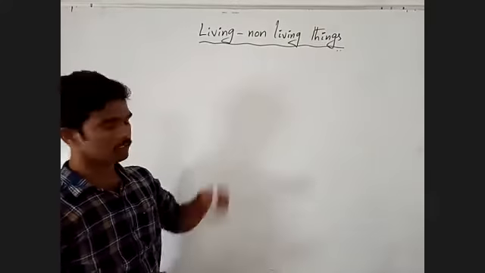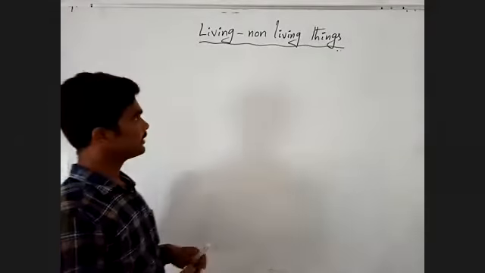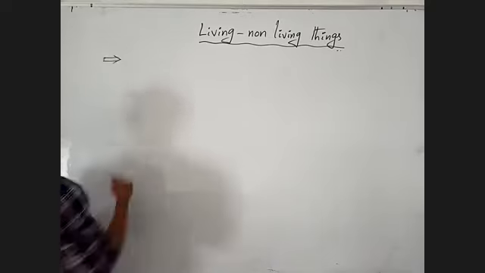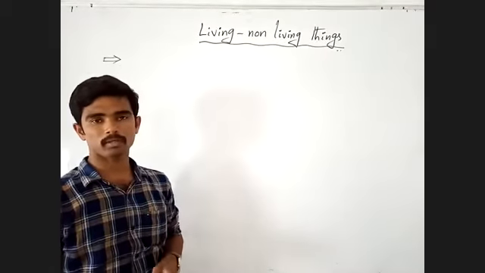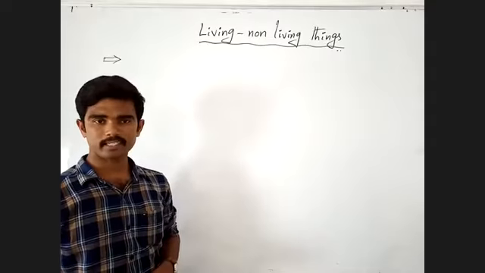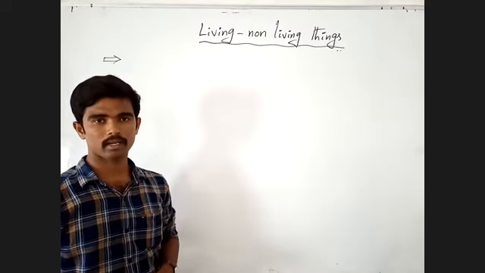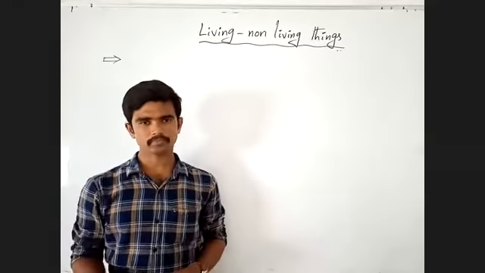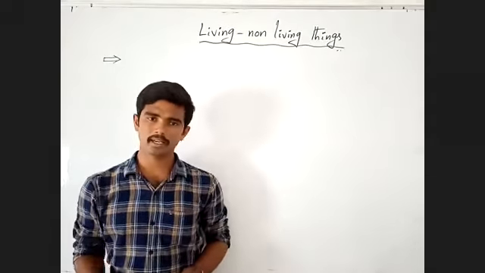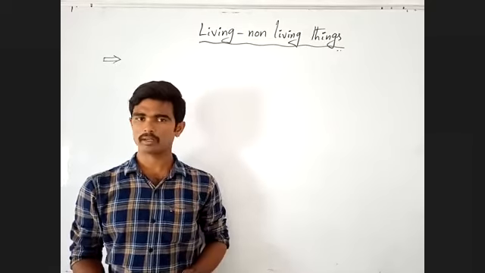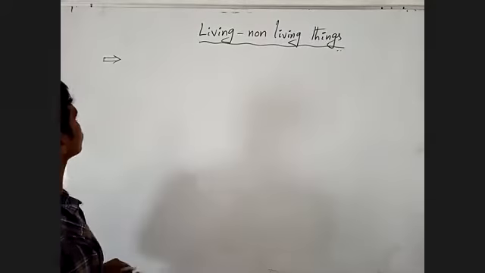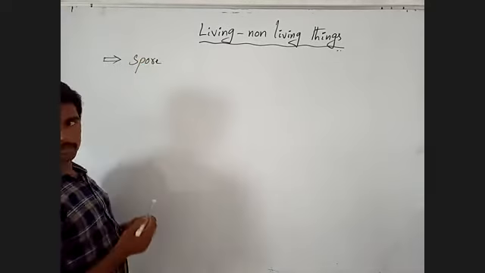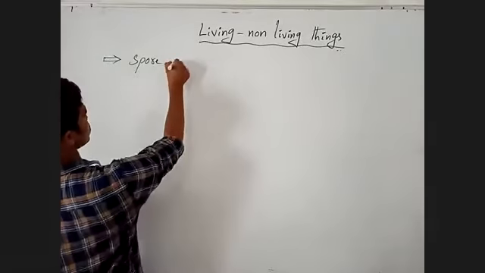Living and non-living things. In last classes we discussed different characteristic features of living organisms, like the nutrition process, excretion, respiration process, and reproduction process. Here in reproduction, another important process is spore formation.